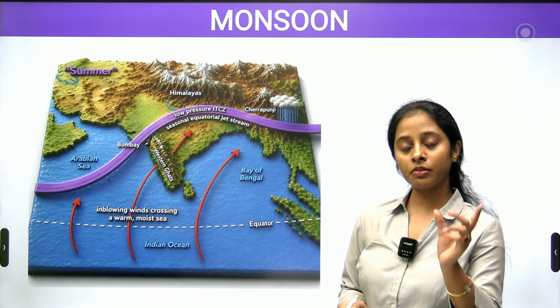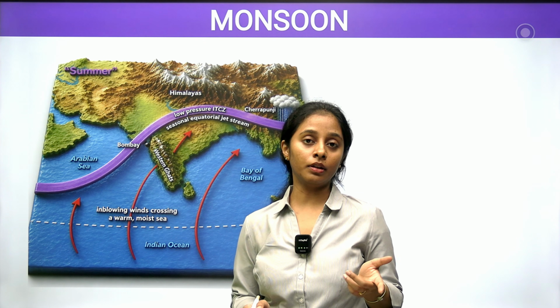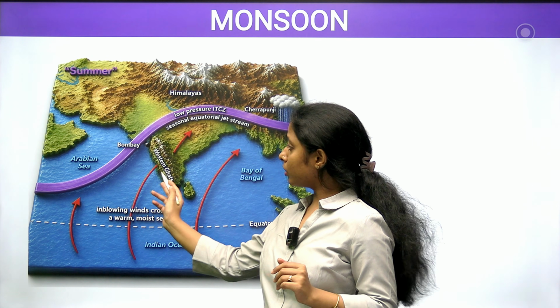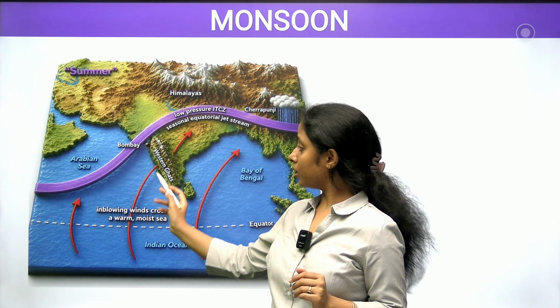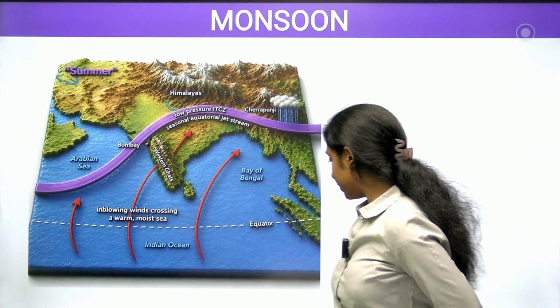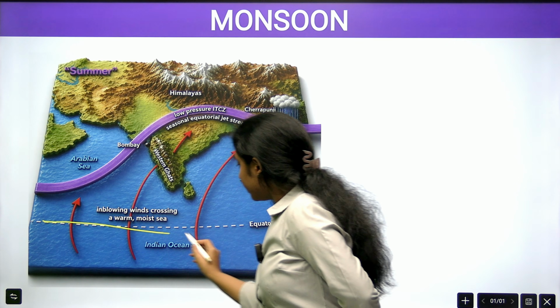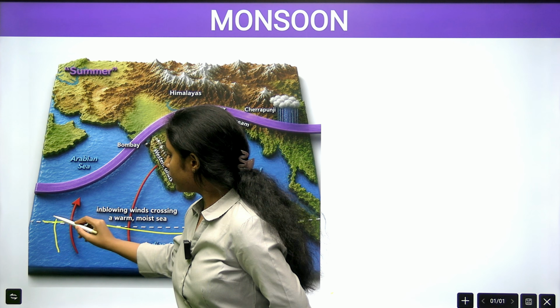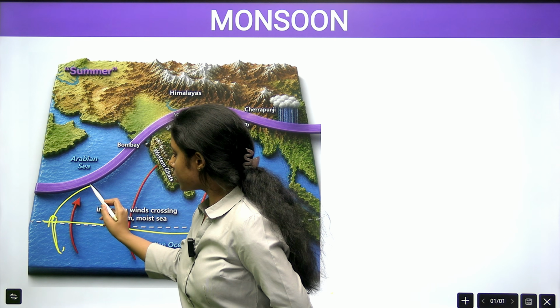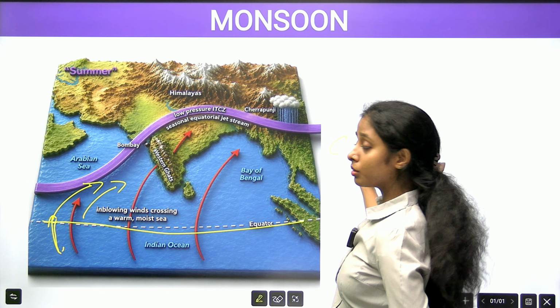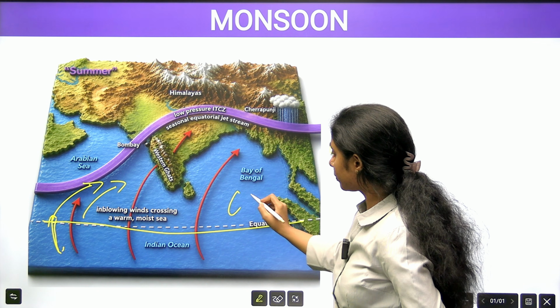From an exam perspective, there is one more fact you need to remember: why does the monsoon always hit Kerala first? Why not the other states? It could hit Gujarat, or it could hit Karnataka also. Why only Kerala, let's understand. This is the equator. The wind changes direction when it crosses the equator because of the Coriolis force, or the Coriolis effect.